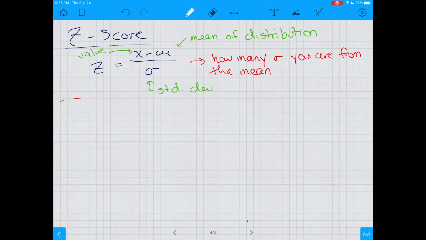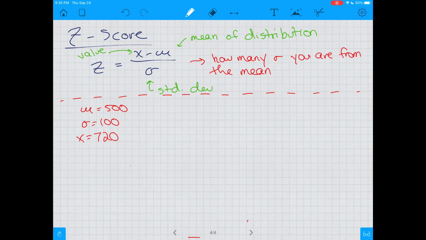So, for a quick example here, let's say I have a distribution where the mean is, we'll use SATs for example, 500, and the standard deviation is 100. Now I know this would be very easy to calculate, but let's just say, for the sake of this problem, you're super smart. On the math section of the SAT, you got a 720.